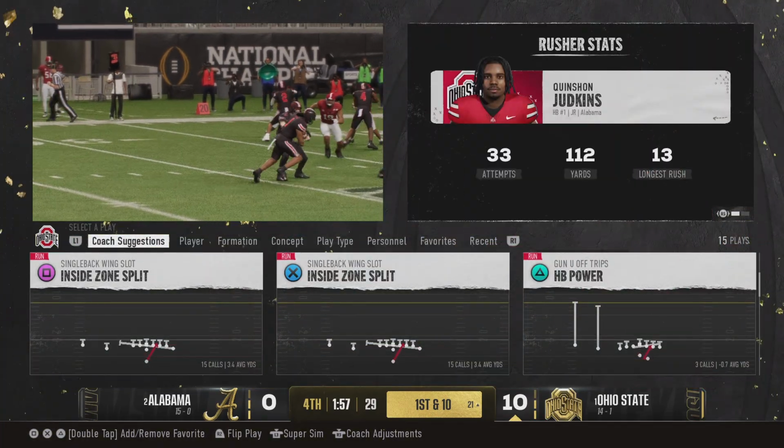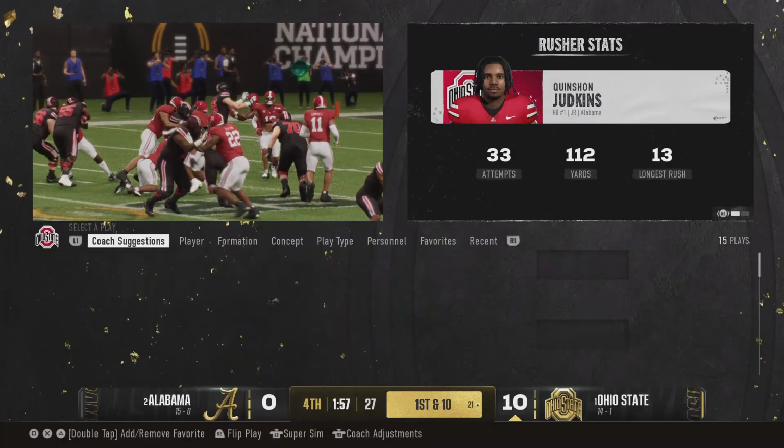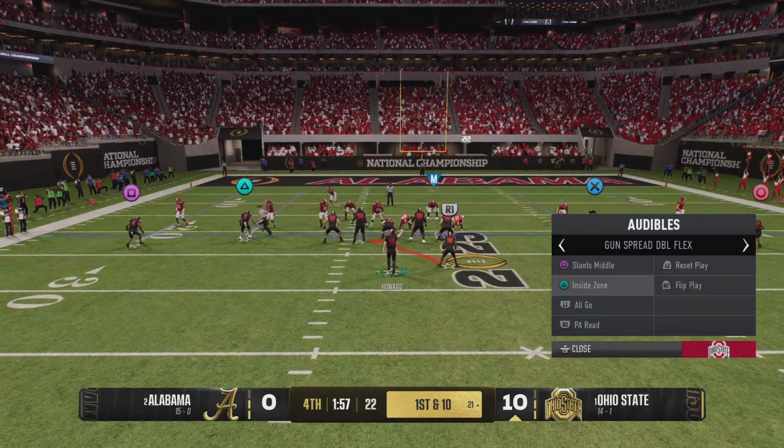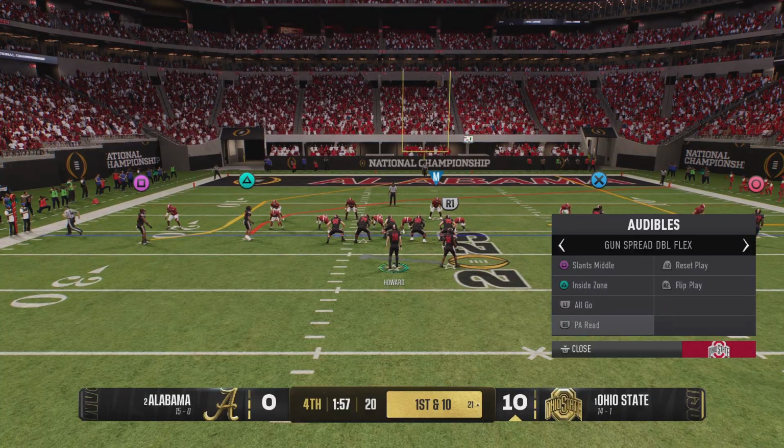And now a timeout taken by the defense, trying to preserve as much clock as possible for their offense. And that run is good for 1st down yardage. A new set of downs for this offense.